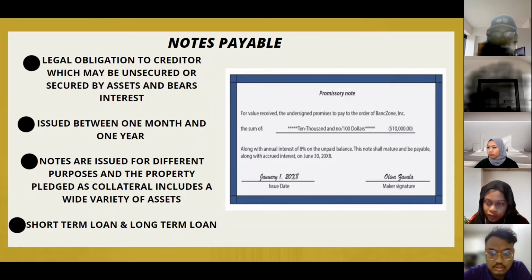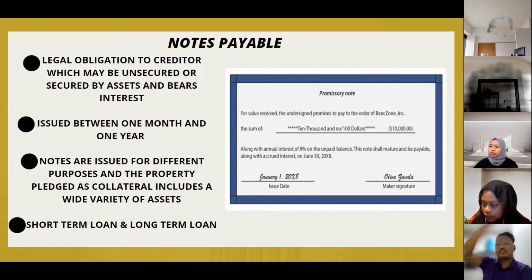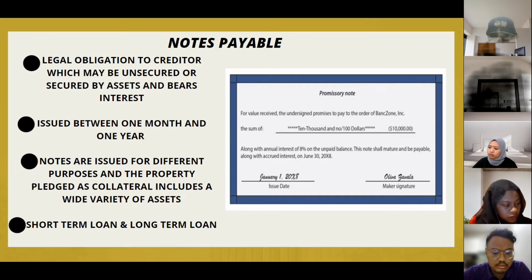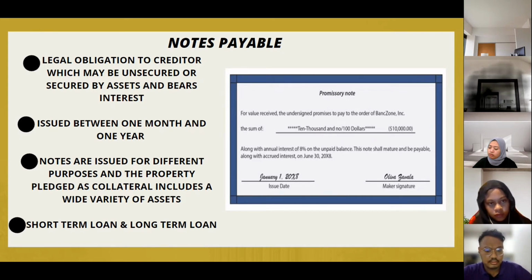So, notes payable. A note payable is a written agreement between a borrower and a lender, where the borrower obtains a specific amount of money from a lender, and then promises to pay it back with certain interest over a predetermined period. Then we can say that this note payable is a loan between two entities, the borrower and the lender. Or we can say that a note payable is a liability in writing that promises to pay a specific amount of money at a future date. So that's the meaning of notes payable that we can